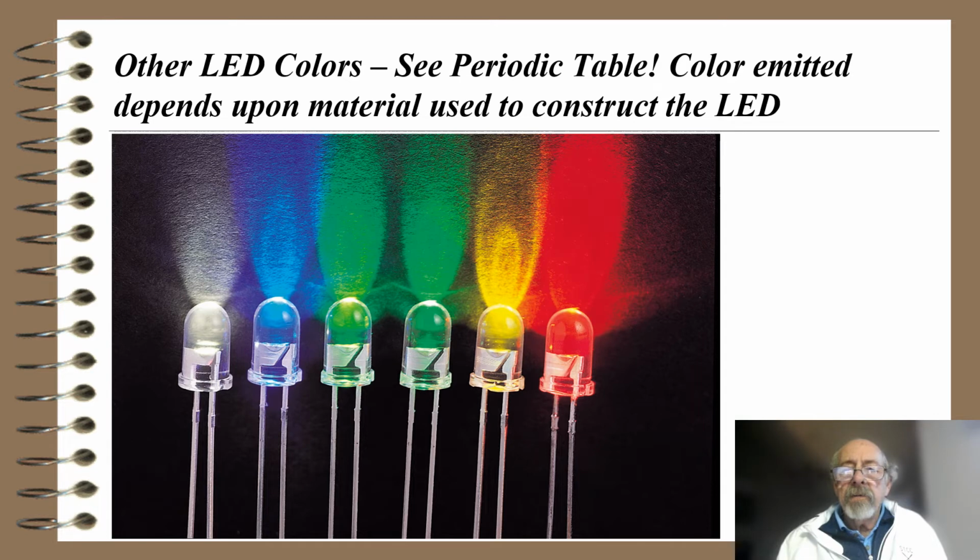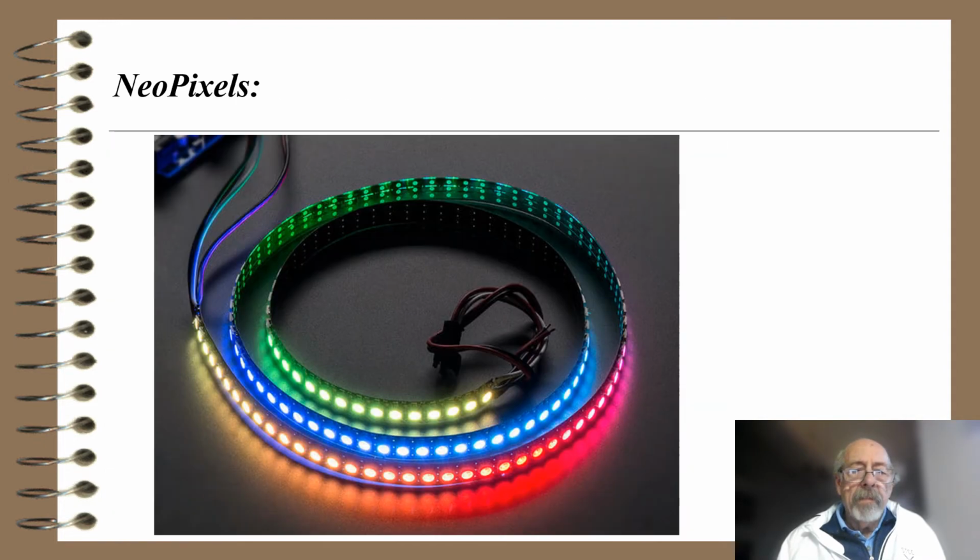Other LED colors. Now, this is a very colorful slide. You see the periodic table. The color emitted depends upon the material used to construct the LED. So here you see red, yellow, green. There's a blue. Blue was the hardest to come by. It took a long time before scientists could figure out the materials processing to make blue LEDs. And the last one on the far left is a white. So if you take the primary colors and combine them, basically have 3 LEDs in there, it'll put out a white signal.